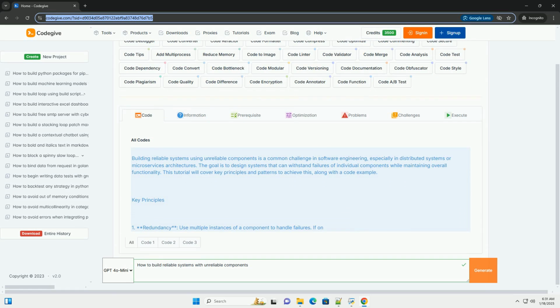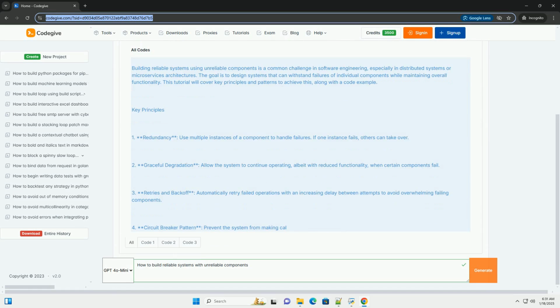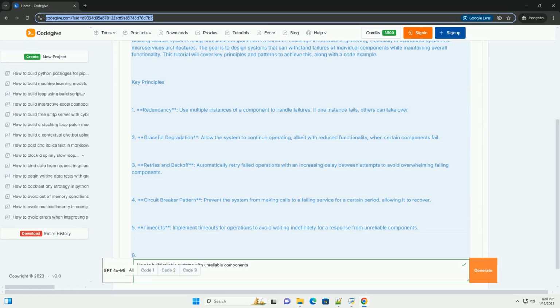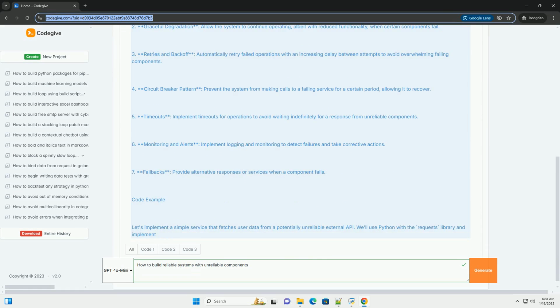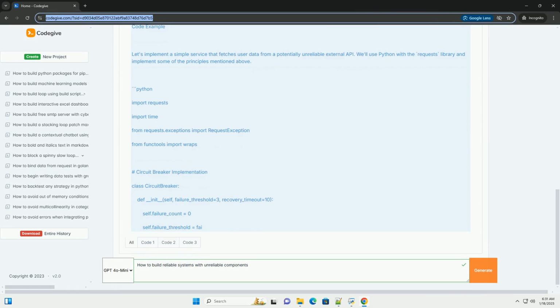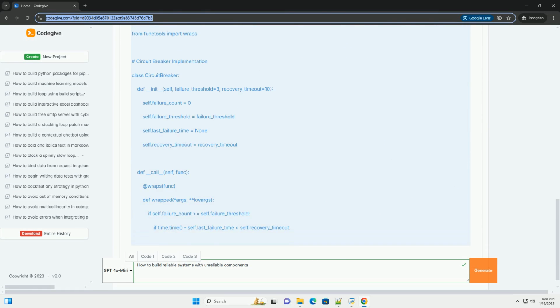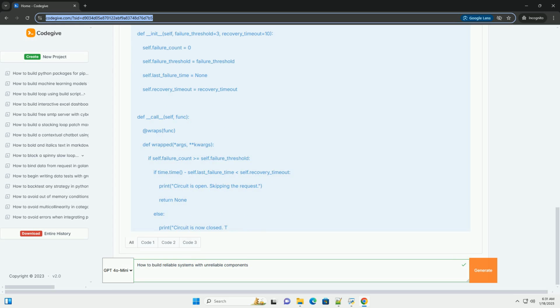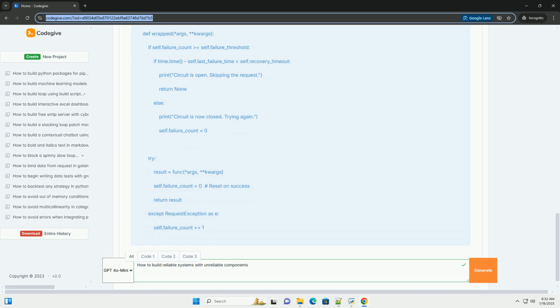Building reliable systems using unreliable components is a common challenge in software engineering, especially in distributed systems or microservices architectures. The goal is to design systems that can withstand failures of individual components while maintaining overall functionality. This tutorial will cover key principles and patterns to achieve this, along with a code example.